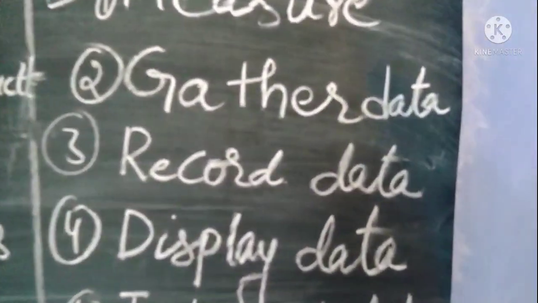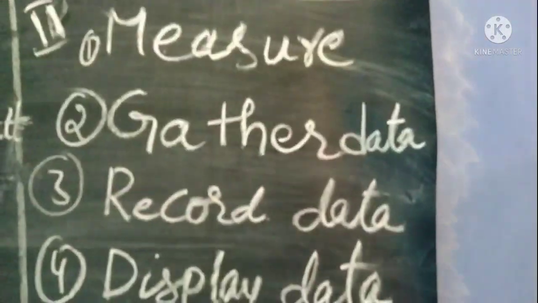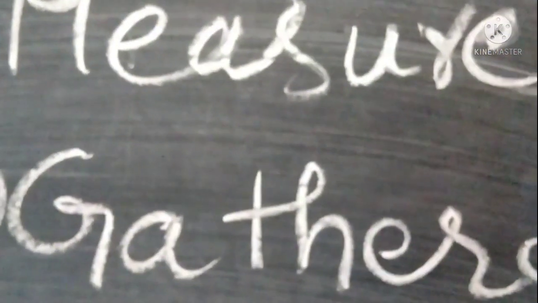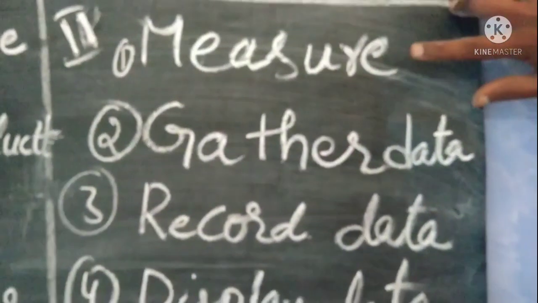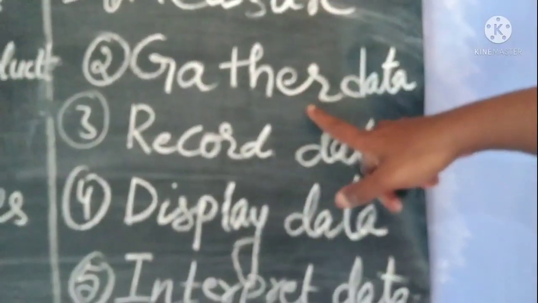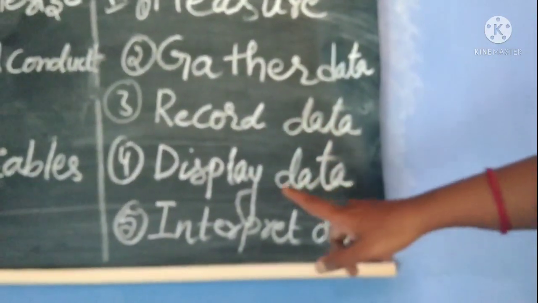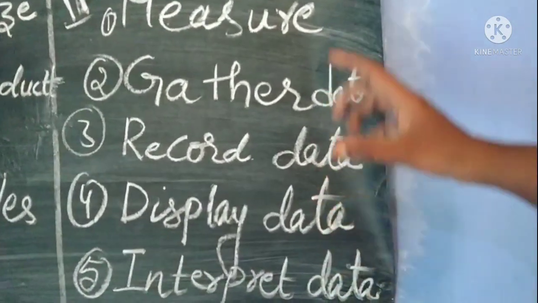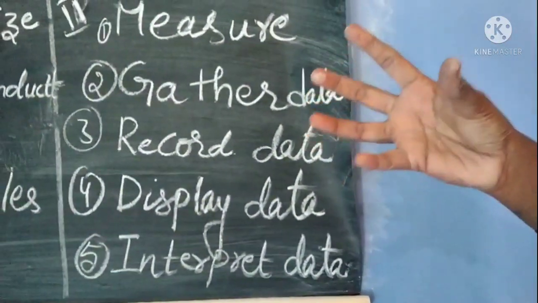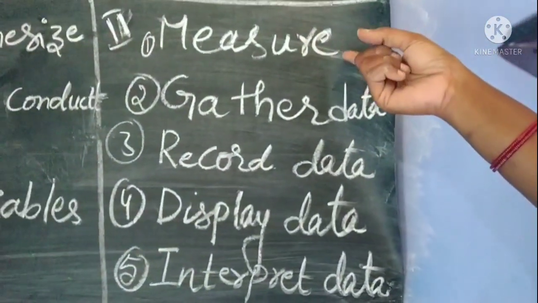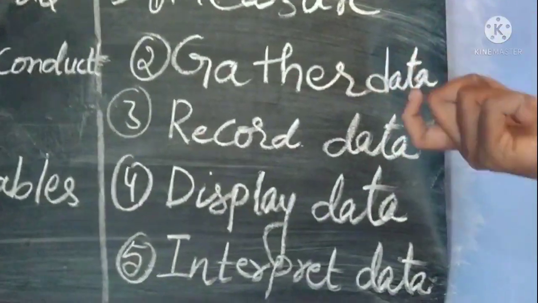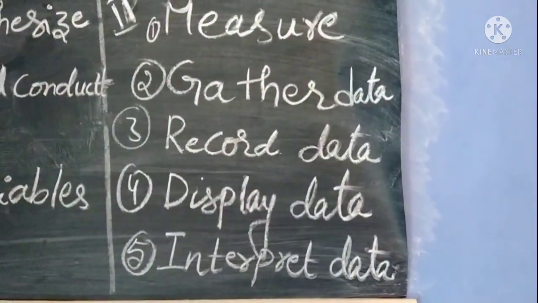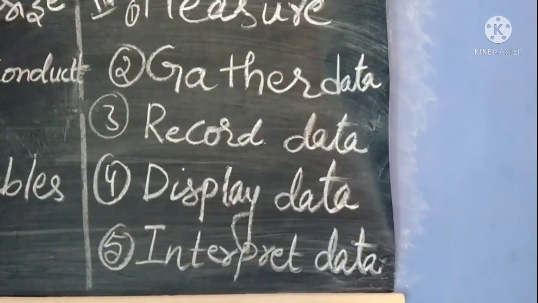Charita wants to know the shape of the rock. So what does she have to do? What are the process skills she has to follow? She has to follow process skills like measure, gather data, record data, display data and interpret data. If she wants to find the measurement of the rock, first she has to measure, then gather the information about that, and then record the data, display the data and interpret the data.